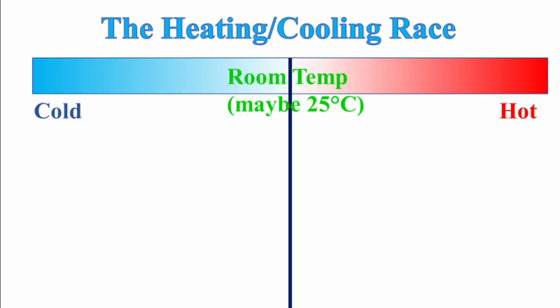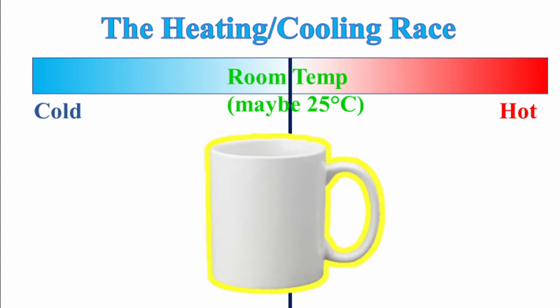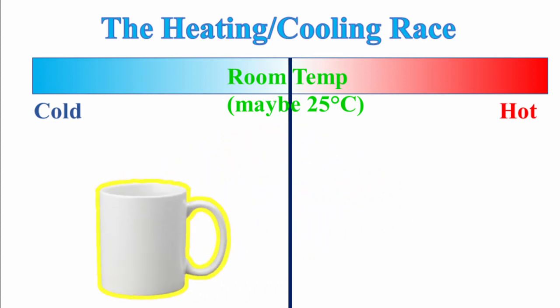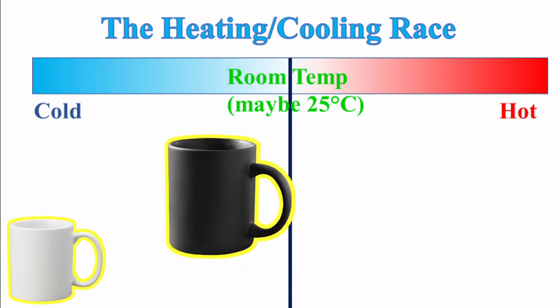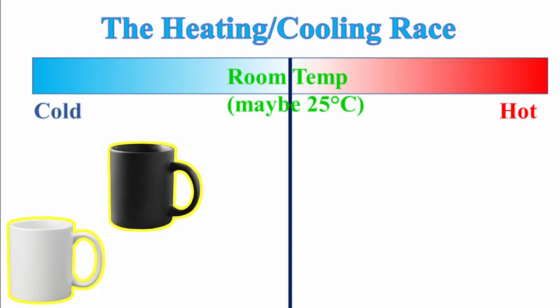So now let's discuss an example based on one of the MCQ questions on this topic. Imagine that you have two mugs, a white mug and a black mug, and you fill them both with iced tea and leave them out on your desk.